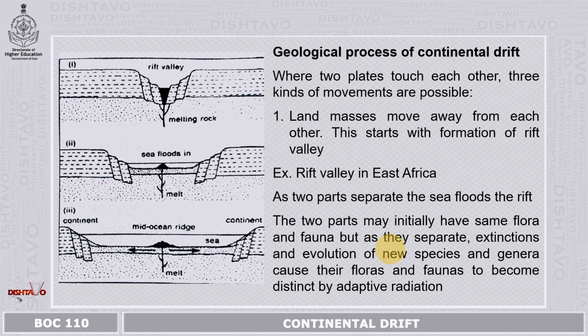When the two parts are joined by land, they have the same flora and fauna, but as they separate, the climate starts changing. Extinction and evolution of new species and genera caused the flora and fauna to become distinct by adaptive radiations to the changing climatic conditions. However, their ancestors are the same, and they are related species present in two distinct land masses.